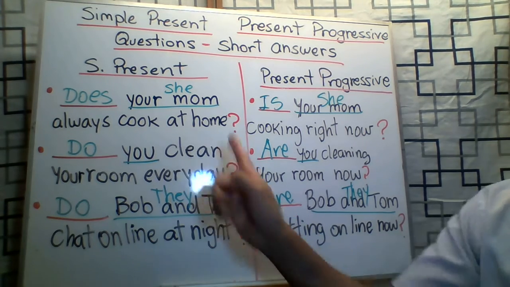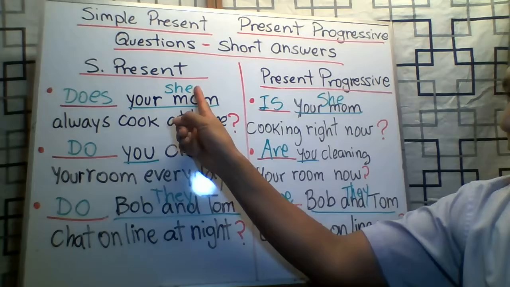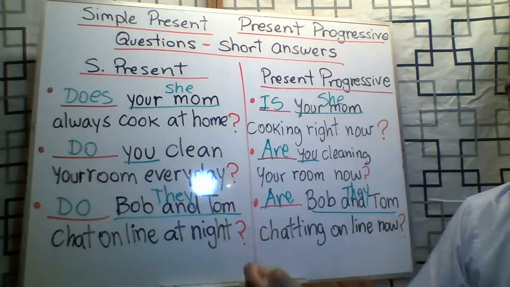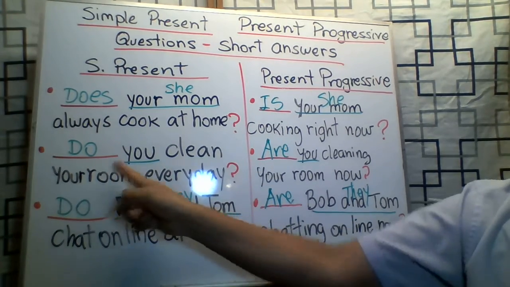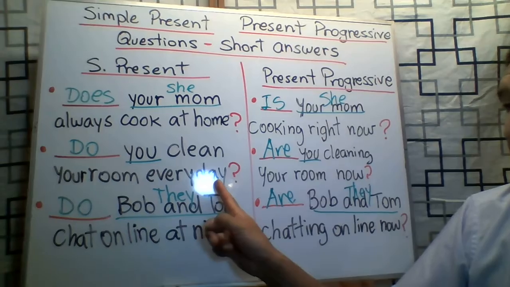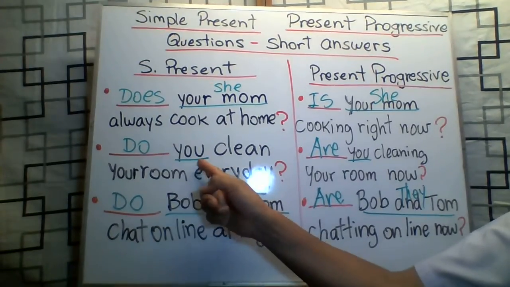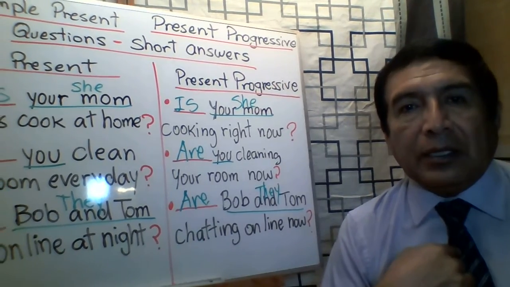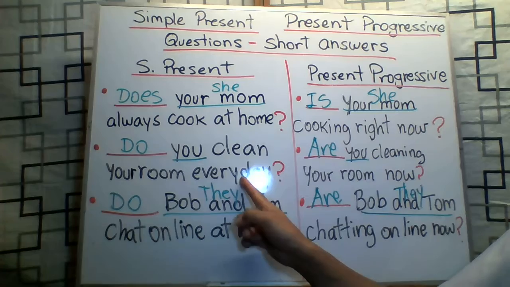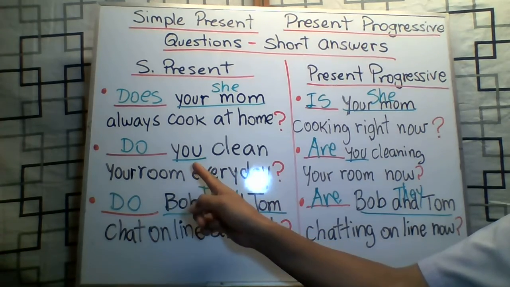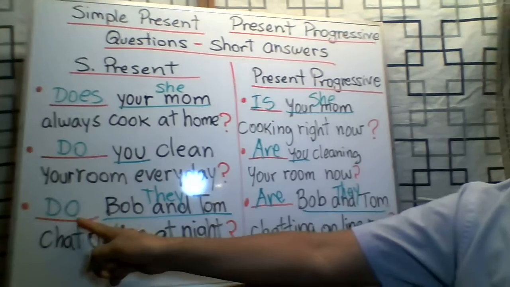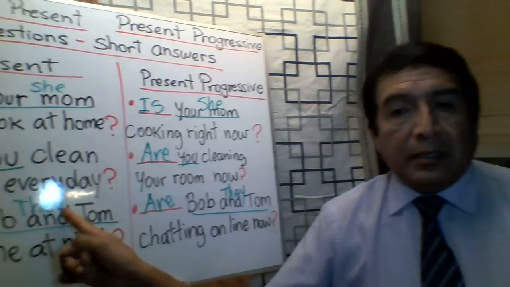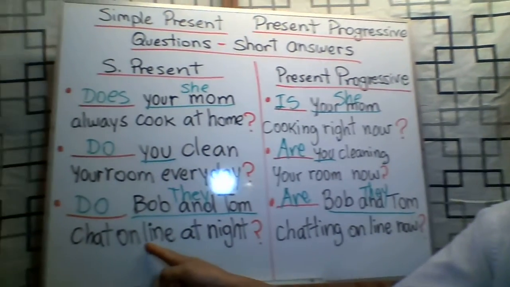As you can see, you can answer these questions. Does your mom always cook at home? Yes, she does. Or no, she doesn't. Do you clean your room every day? Yes, I, because I'm talking about you. You say, you answer with I. So you say, do you clean your room every day? Yes, I do. Or no, I don't. And do Bob and Tom chat online at night? Yes, they do. Or no, they don't.